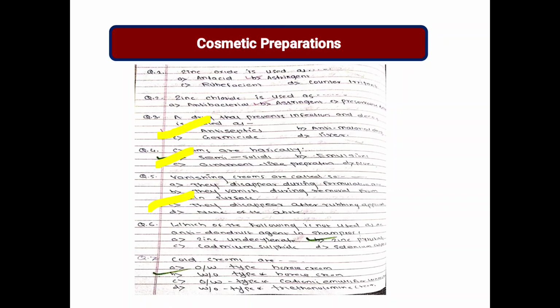Next, which of the following is not used as anti-dandruff agent in shampoo? Zinc. Cold creams are O/W type.